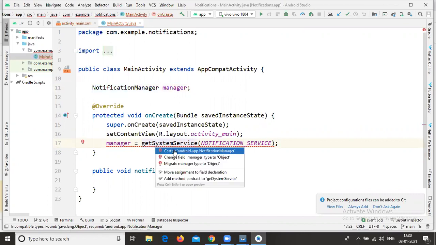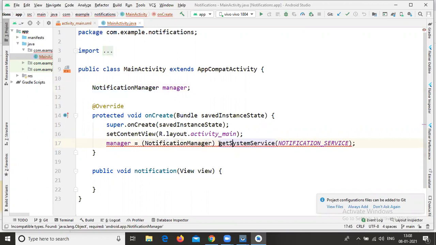Here select cast to NotificationManager. If you click on it, NotificationManager will be added like this. That means it is a casting. Now you can observe the error is removed. This is the way you need to create all the system services, like notification services or Bluetooth services or location services, whatever it is.